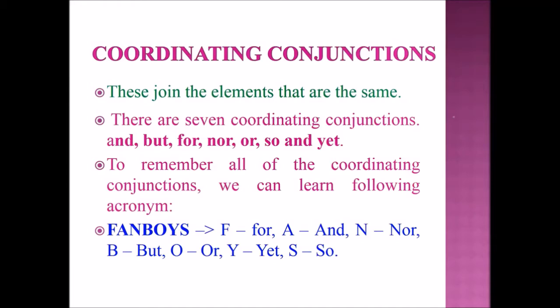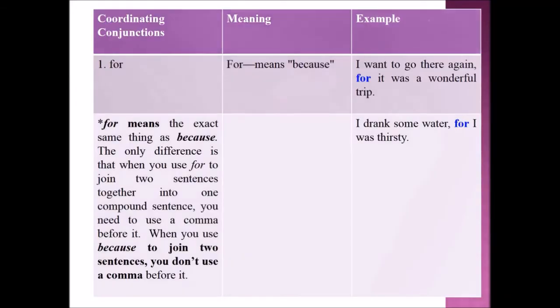Students, to remember all of the coordinating conjunctions, we can learn the following acronym: FANBOYS. So F refers to for, A denotes and, N refers to nor, B denotes but, O refers to or, Y refers to yet, and S denotes so. So students, in this tabular column, we can see coordinating conjunctions, their meaning and examples.